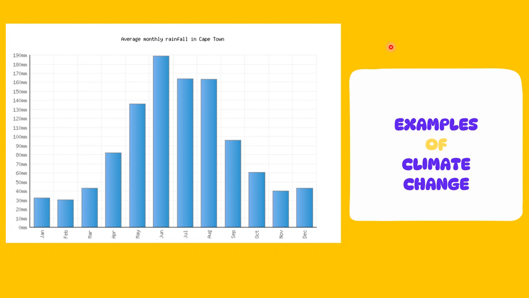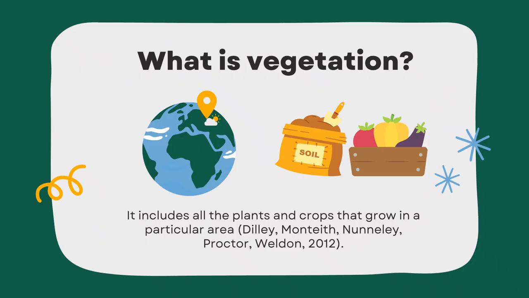So we may experience hot days during our winter months, or rainy or cold days during our summer months. So, for example, January may be 190 millimeters instead of June, and vice versa, which means June may then be only 30 millimeters, and that's due to climate change.